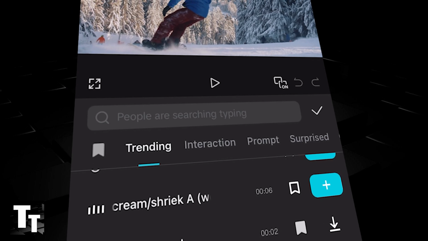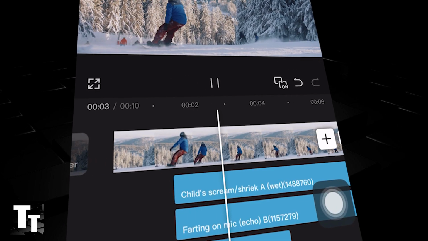We'll show you how to access the trending sound effects tab in CapCut Mobile completely for free.